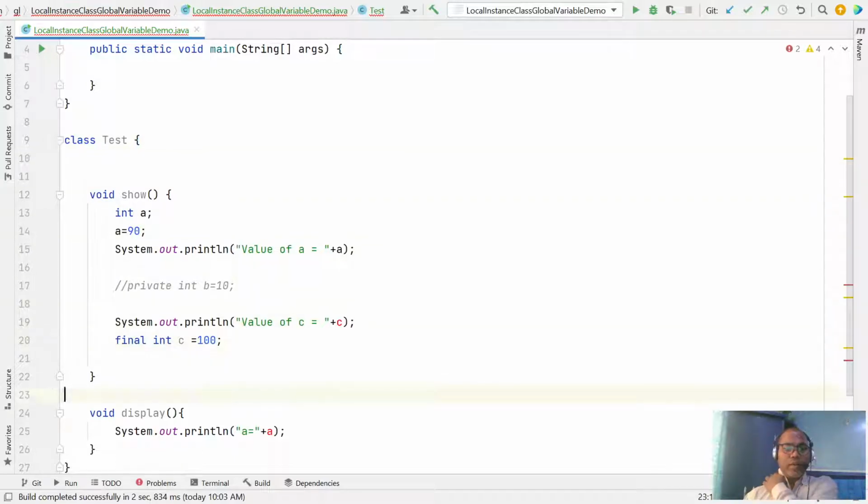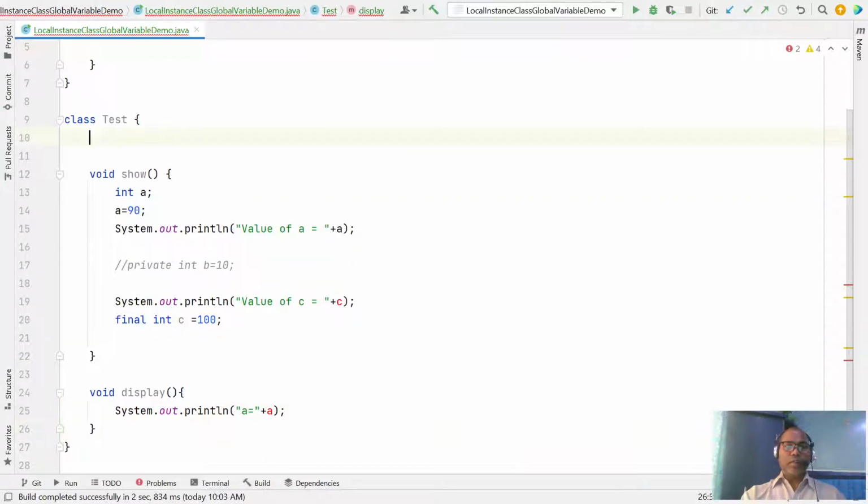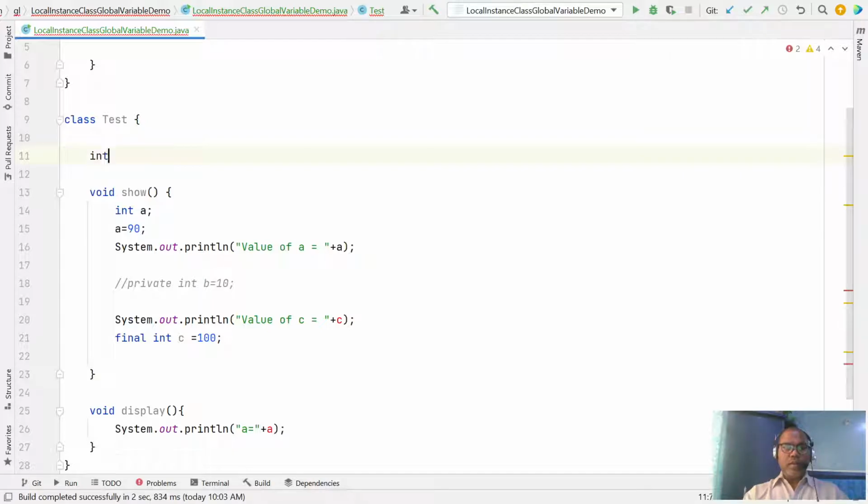So here inside, you can declare any variable. Let's say here integer field1, equal to, maybe not needed.